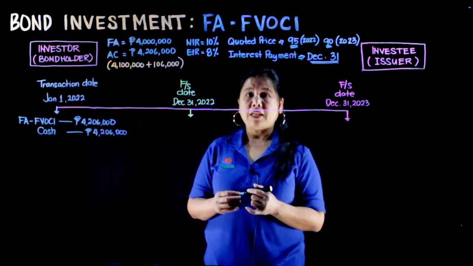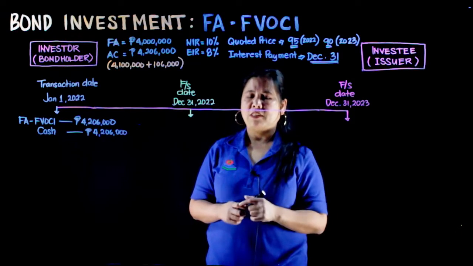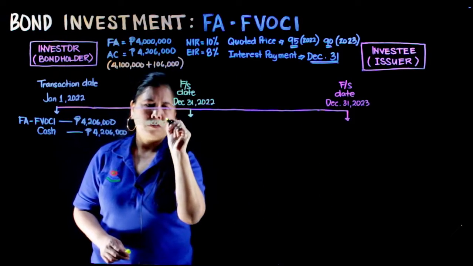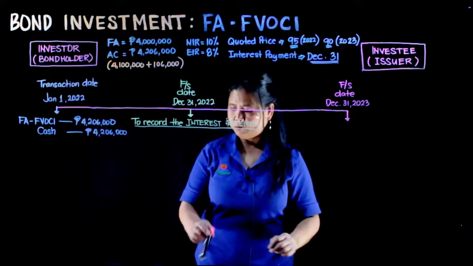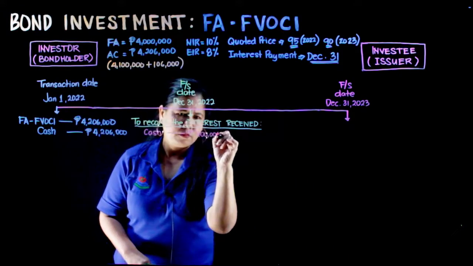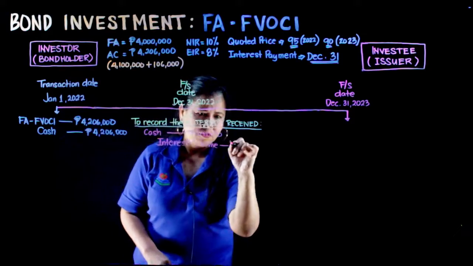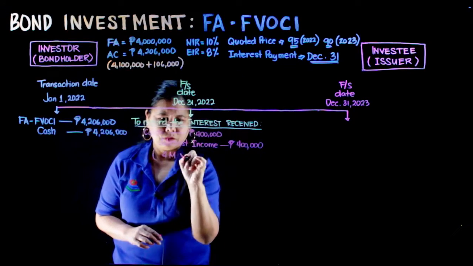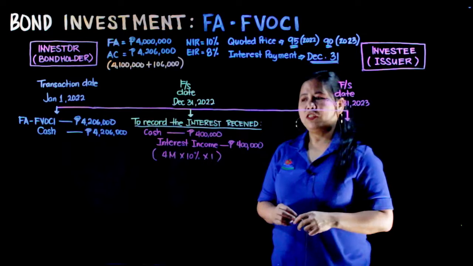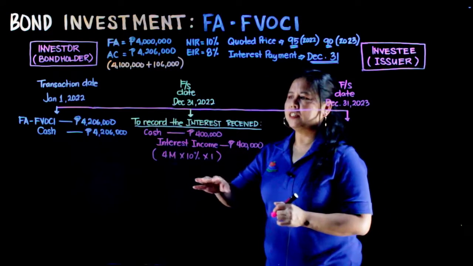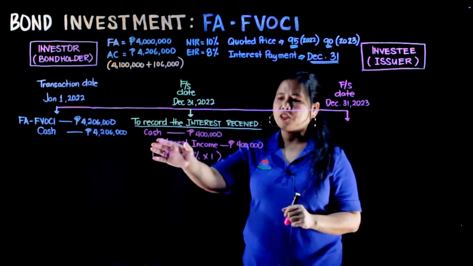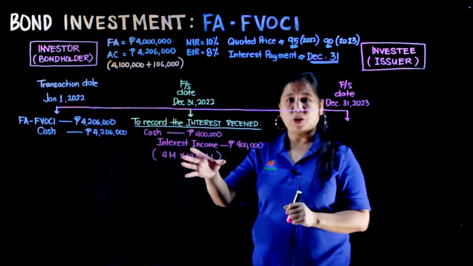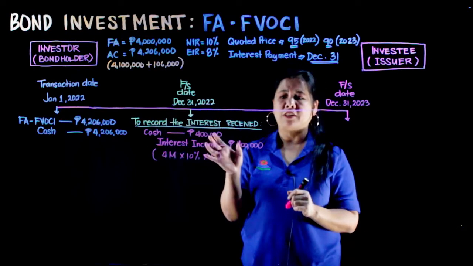So, to record the interest received from the investee, ganito ang pag-record natin: debit to cash of 400,000 and credit to our interest income of 400,000.